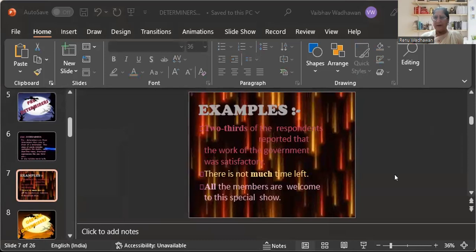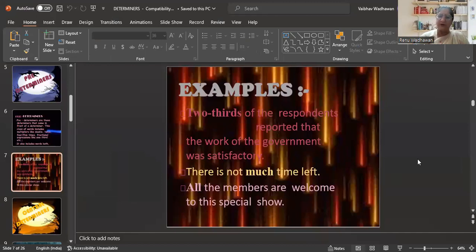Yes, 2/3 of the respondents reported that the work of the government was satisfactory. 2/3 of the respondents. 2/3 is already a determiner, then the is also a determiner. There is not much time left. Again, not much. All the members are welcome. All is also a determiner. The members, so the is also a determiner. All the members are welcome on this special show. I hope I am very much clear.